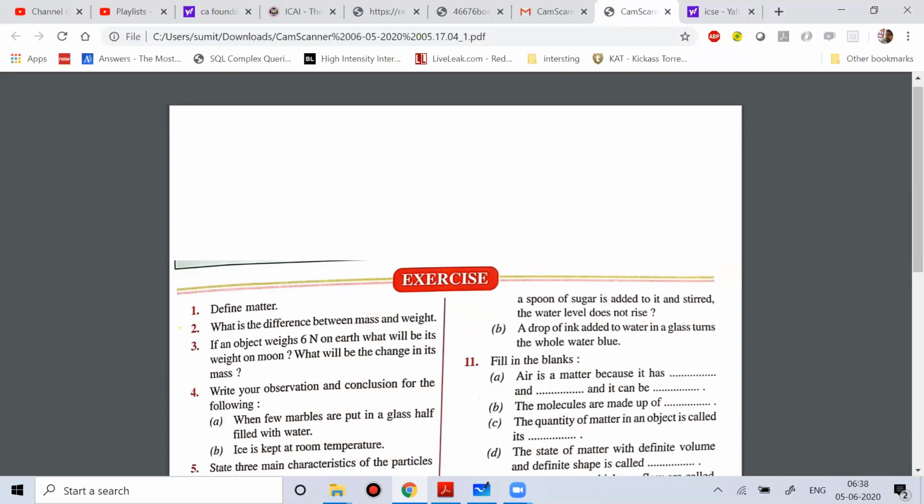This actually happens because the particles in the elements we see are always in a state of random motion.